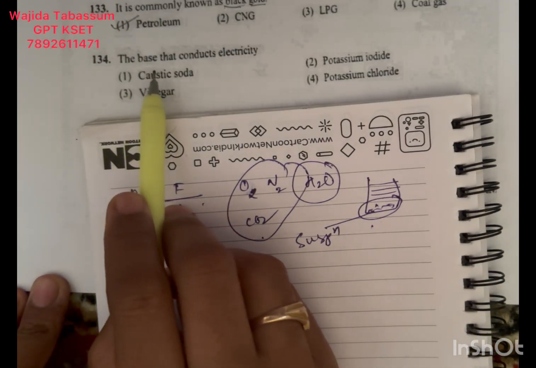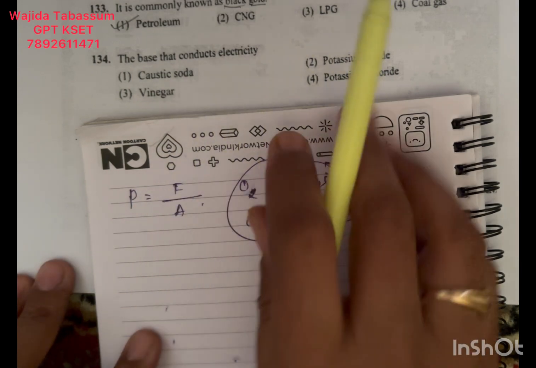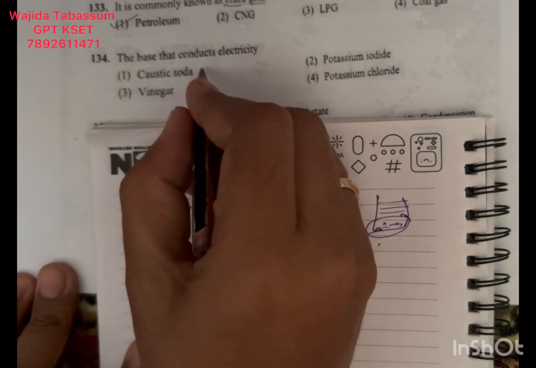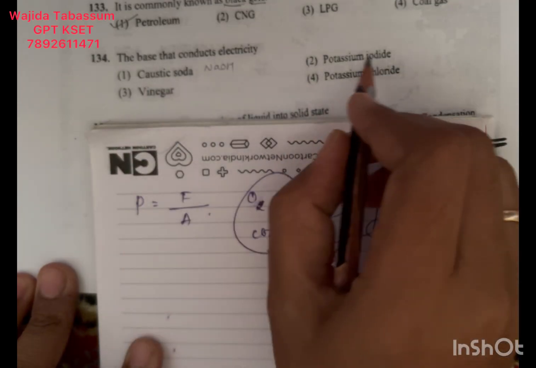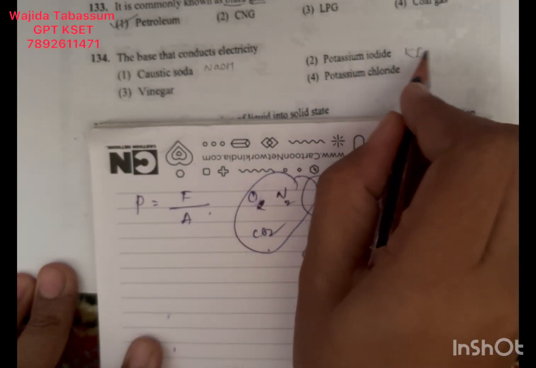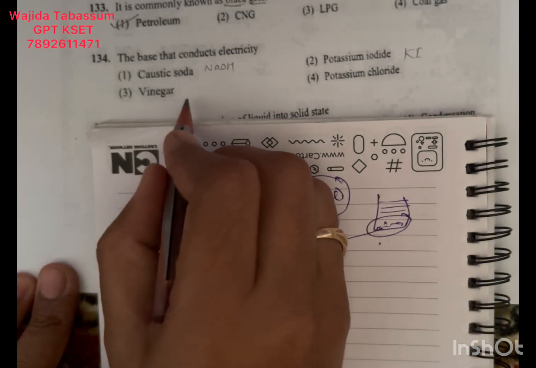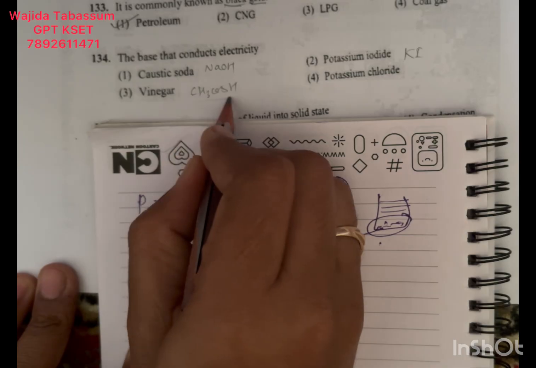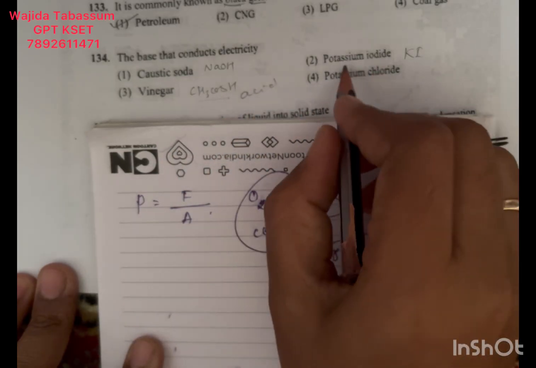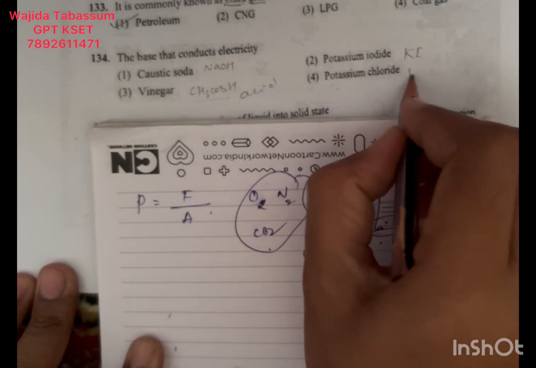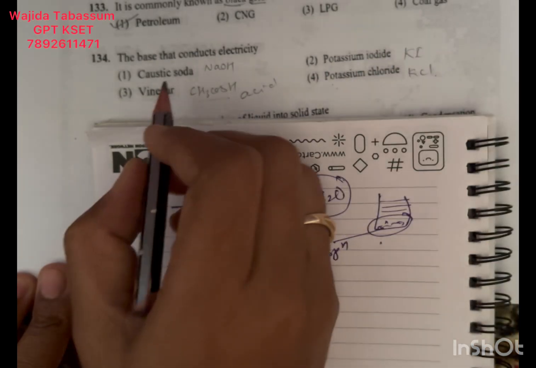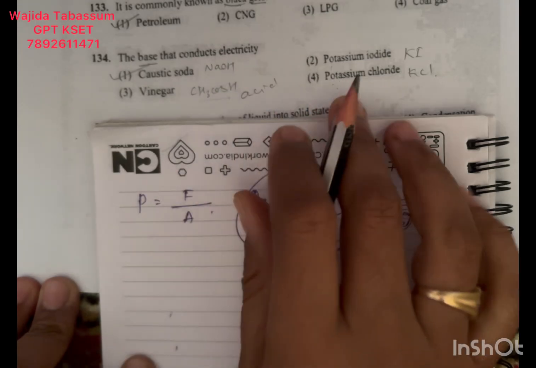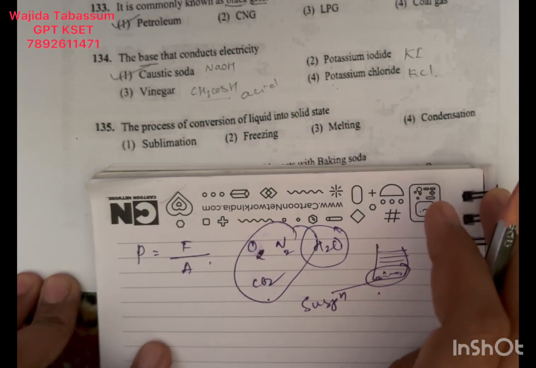134. The base that conducts electricity. Here in all four options: caustic soda, which means sodium hydroxide, potassium iodide, okay, vinegar. See, vinegar is an acid. Potassium iodide and potassium chloride are salts actually. Sodium hydroxide, it is what? It is a base. They are asking for a base. So the answer is caustic soda.